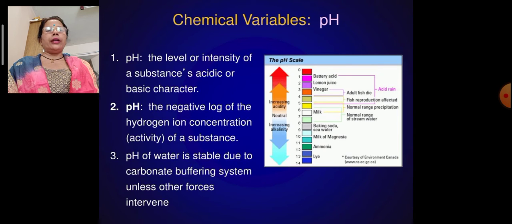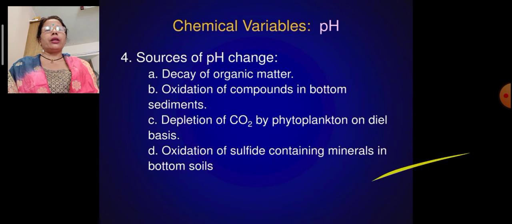So on the slide you can see the normal range of the pH. The sources of pH change: decay of organic matter, so when much more organic matter is present, the pH changes. Oxidation of compounds in bottom sediments is also a source of pH change.